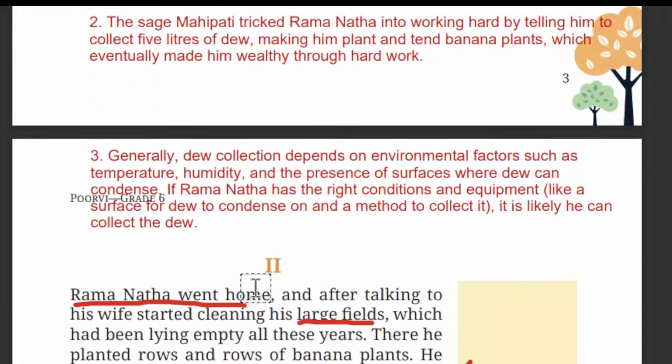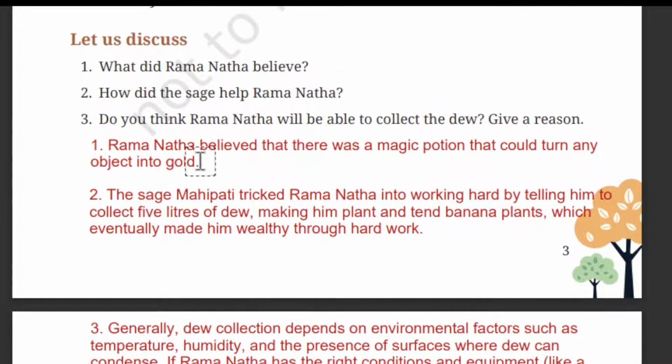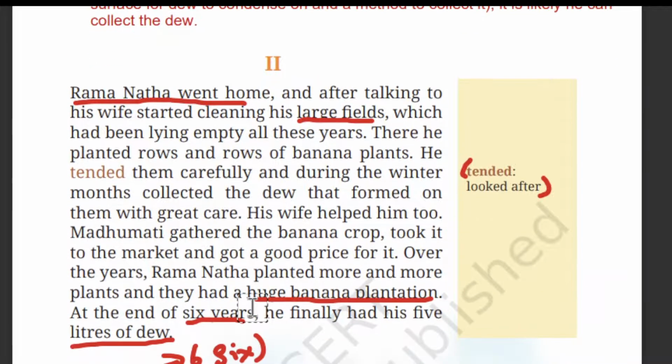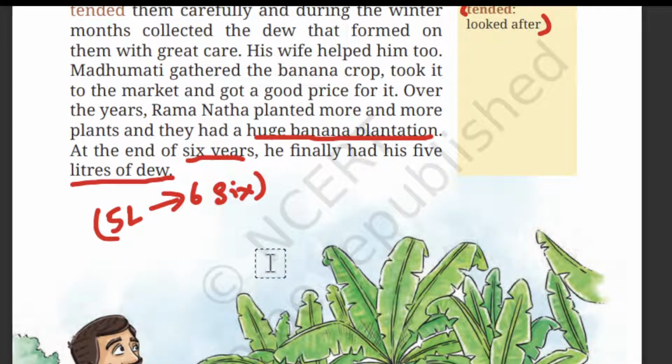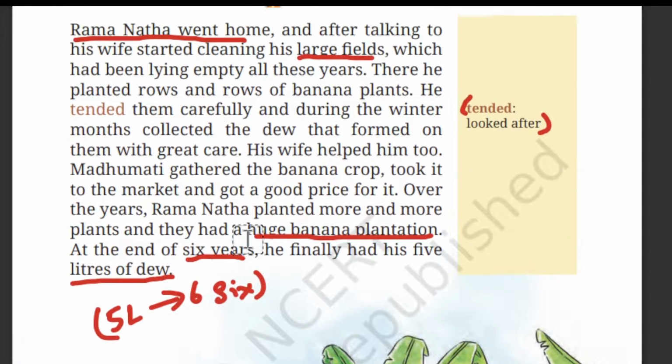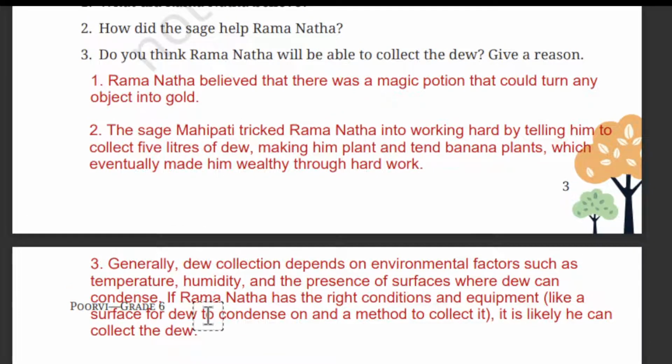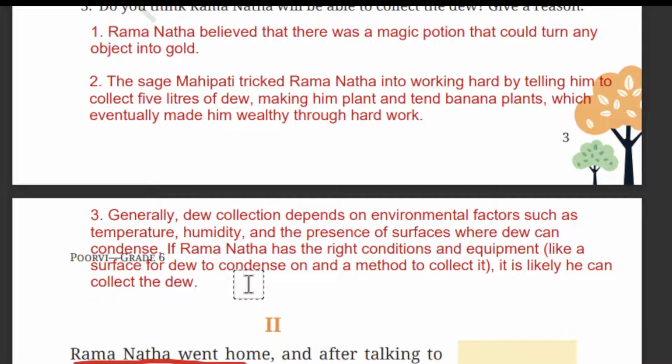Okay. So these questions were asked before this paragraph. But what happened? He planted and he looked after the plants very nicely and he collected 5 liters of dew, right? So these questions were asked before this paragraph, okay? So let's read the answer one more time.